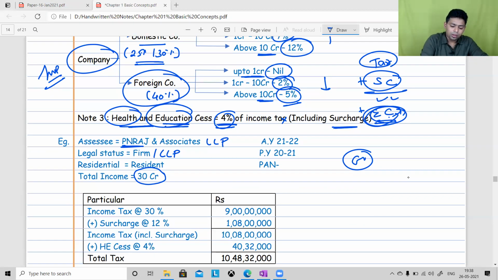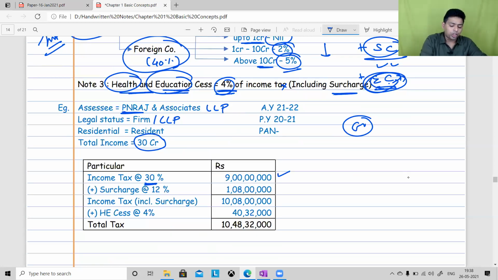See, 30 crore multiplied by 30%. Flat rate, 30 crore multiplied by 30% is equal to 9 crore rupees. Because total income is more than 1 crore, the surcharge rate applicable will be 12% of income tax. So 12% of 9 crore is equal to 1 crore 8 lakh. And the total is 10 crore 8 lakh.